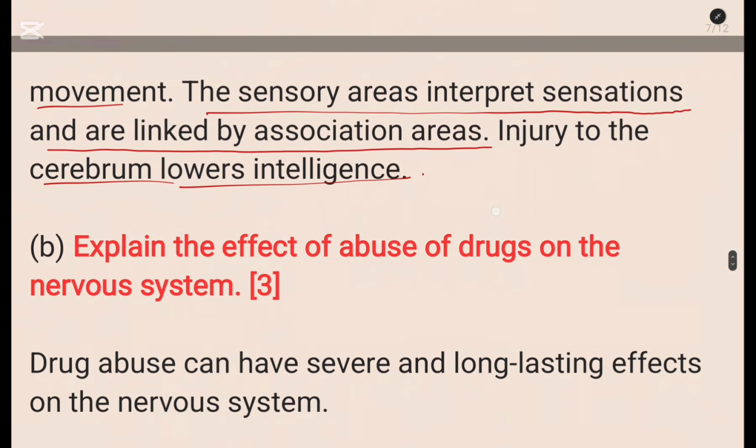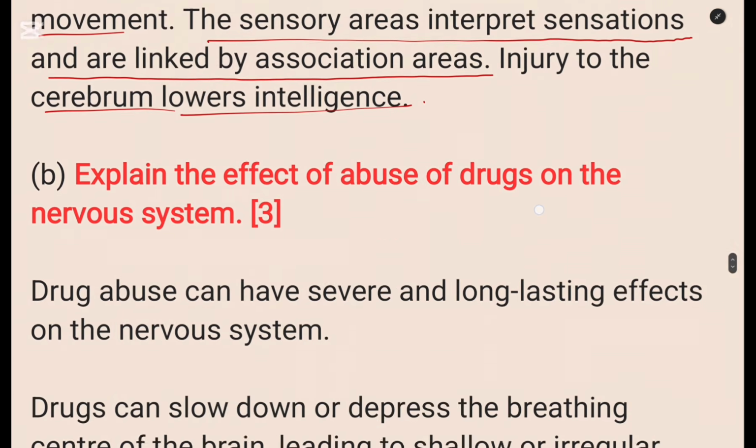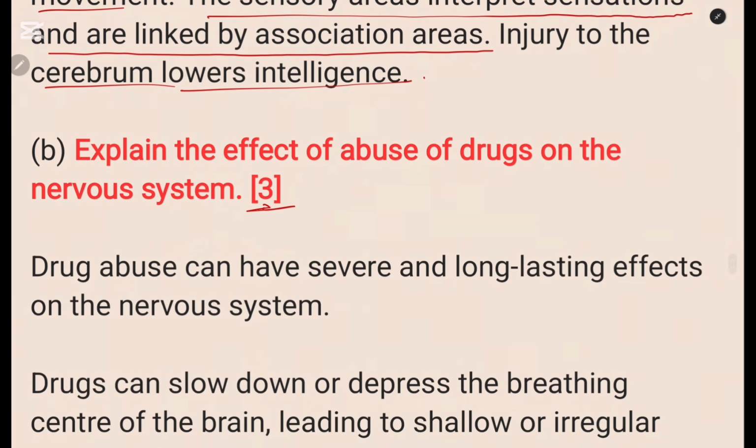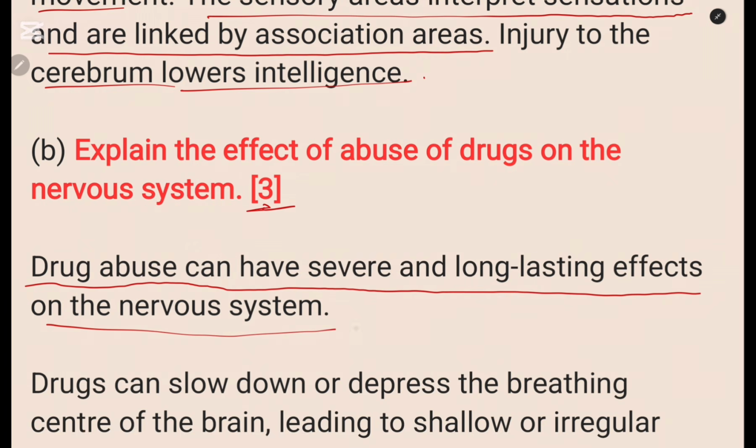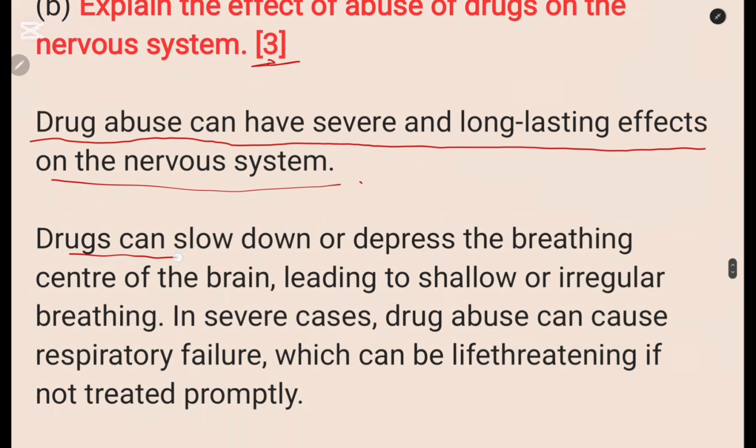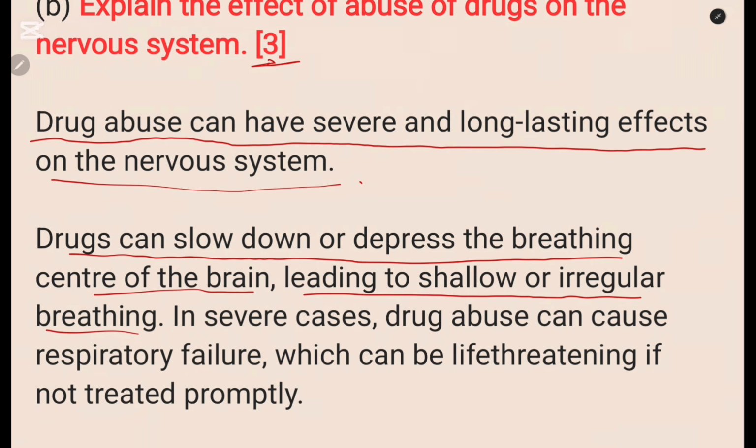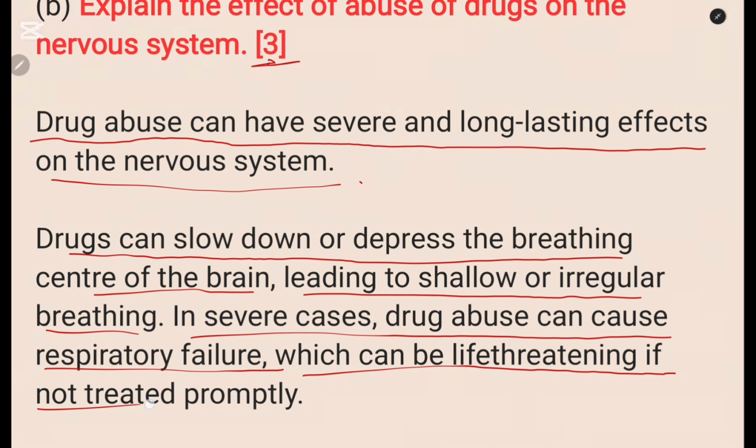Question B of 4, explain the effect of abuse of drugs on the nervous system. 3 marks. Explain the effect of abuse of drugs on the nervous system. So you can write, drug abuse can have severe and long-lasting effects on the nervous system. Drugs can slow down or depress the breathing center of the brain, leading to shallow or irregular breathing. In severe cases, drug abuse can cause respiratory failure, which can be life-threatening if not treated promptly. So this is one of the effects.